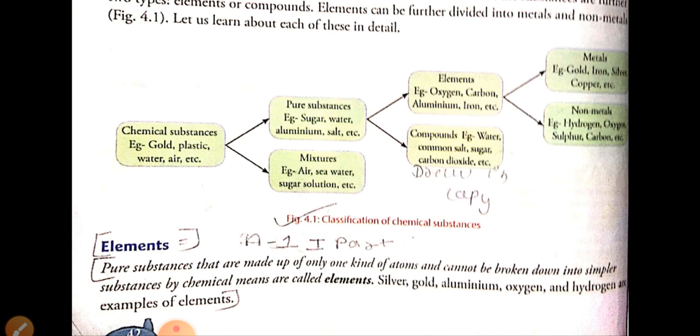In that we have seen chemical substance, we have seen elements. What are elements? Pure substances that are made up of only one kind of atom and cannot be broken down into simpler forms by chemical means are called elements. So what are the elements? The pure substances which are made up of only one kind of atom and cannot be broken down into simpler forms by any chemical means are called elements.